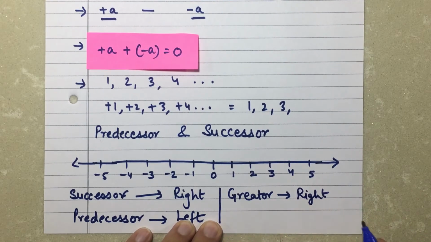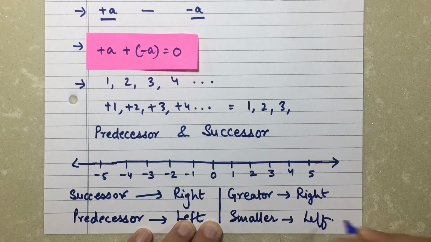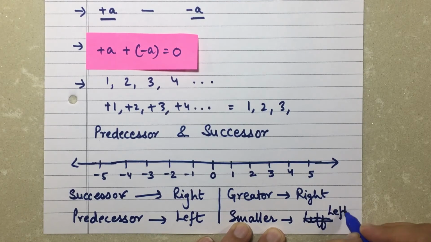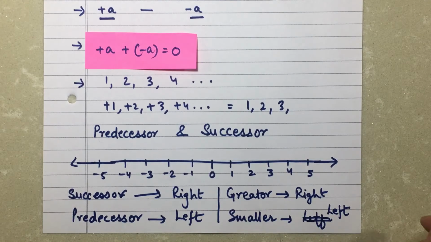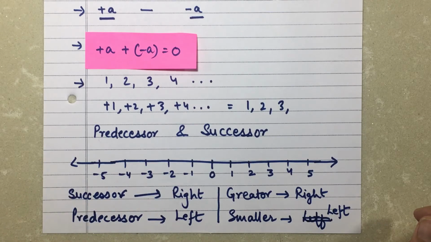If I'm looking for a smaller number, again I'm going to go on the left side. So if I'm looking for a number which is smaller, let's make it more clear. If I'm looking for a number which is smaller than 1, it is going to be 0, -1, -2, -3, -4 and -5. That is, I'm going to go towards the left side. So this is the predecessor and successor.